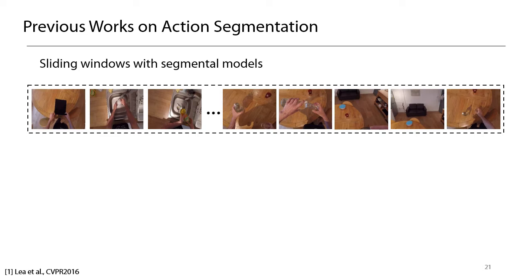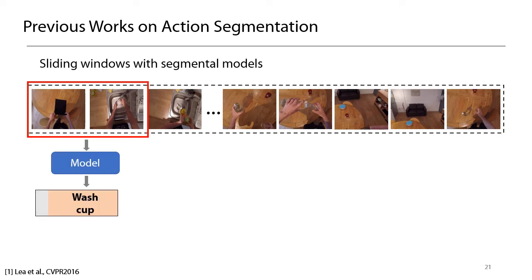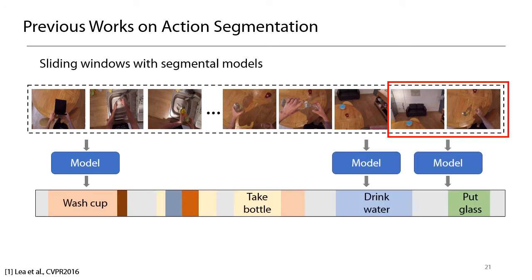Some of the previous works use a sliding window-based approach with segmental models for action segmentation. They first slide a neural network with a fixed window size to extract clip-wise features, and then add a temporal model on top to capture the pairwise temporal relation between segments. Their model can reduce action over-segmentation errors by limiting the maximum number of candidate segments. However, the sliding window-based approach tends to perform poorly when actions are relatively long.